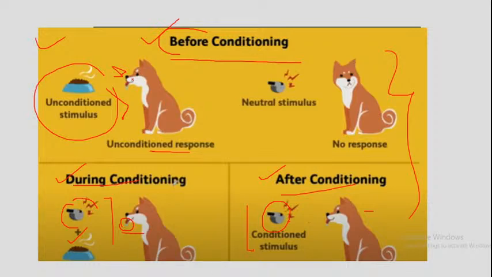Okay, when you ring the whistle in front of the dog, the dog's ears become very alert because this is the natural response based on the natural stimulus, right? So when Pavlov gives some food in front of the dog, the dog's salivation occurs, that is very natural. So this food is called an unconditional stimulus, and this salivation which occurs is called an unconditional response, right?